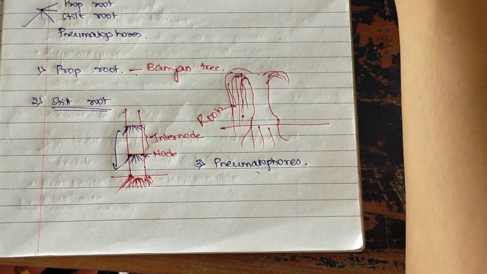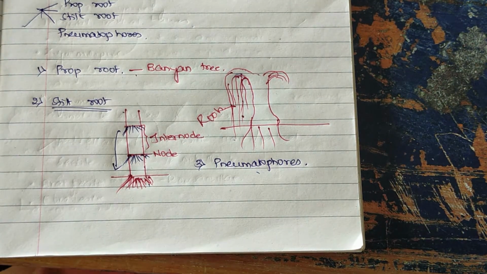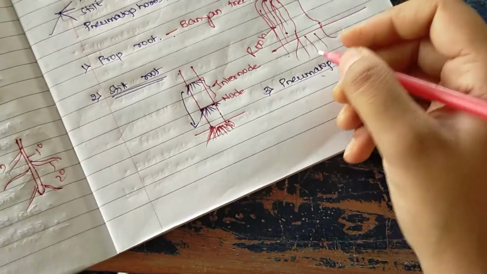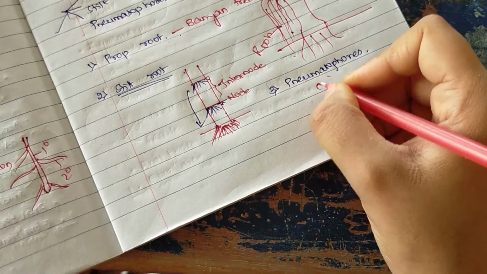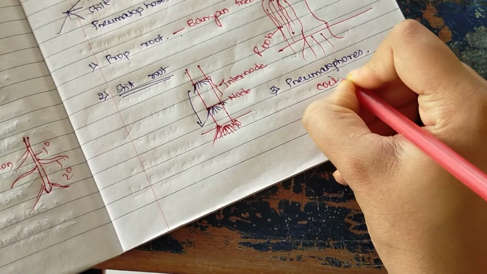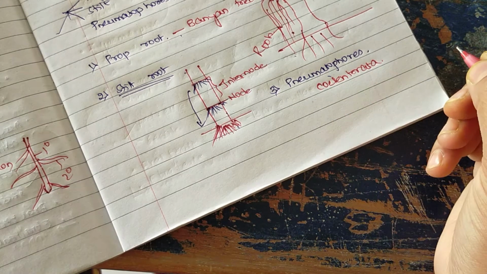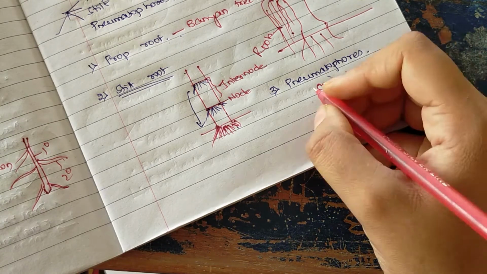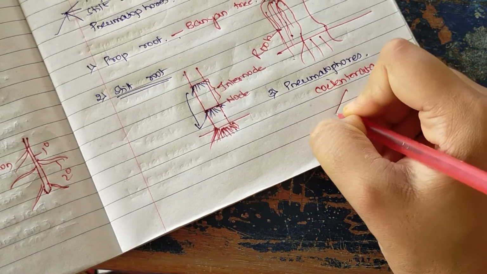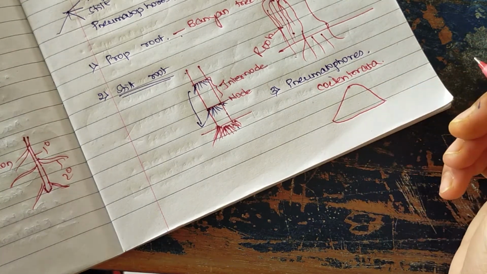Pneumatophores, I guess you have heard this word in case of animals too. In case of animals, we have seen that pneumatophores are found in Coelenterata. In case of coelenterates, you have seen the diagram of Portuguese man of war, which is called Physalia.